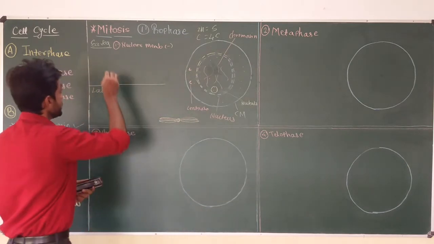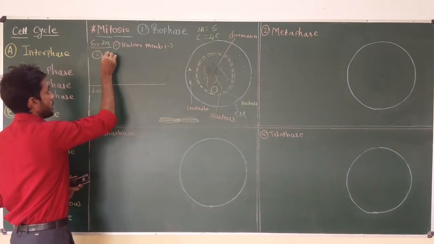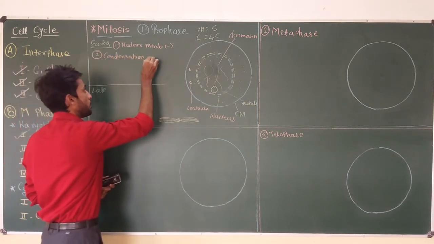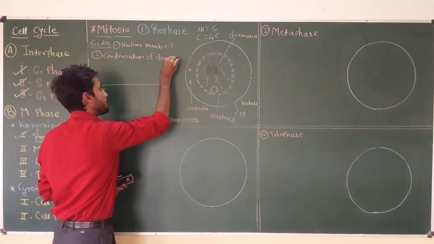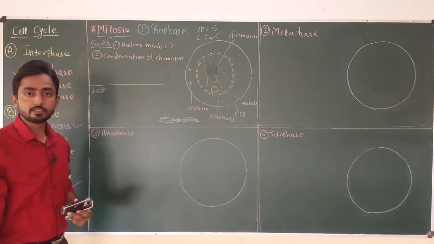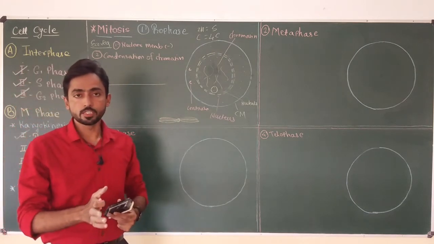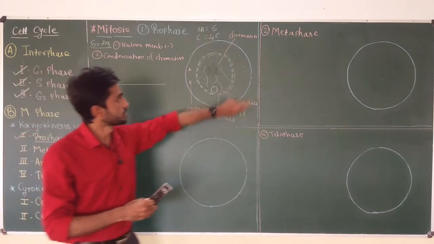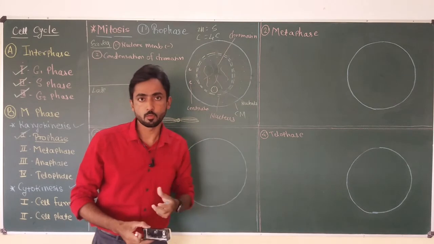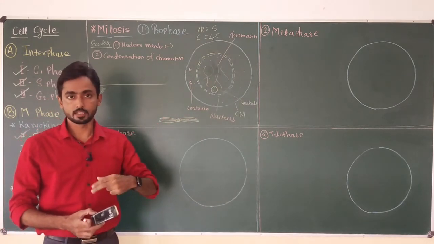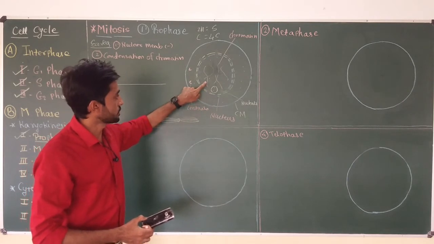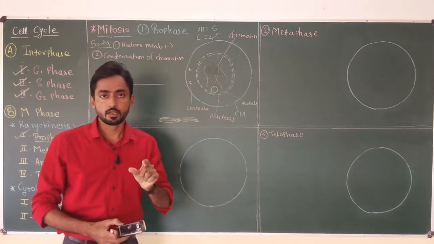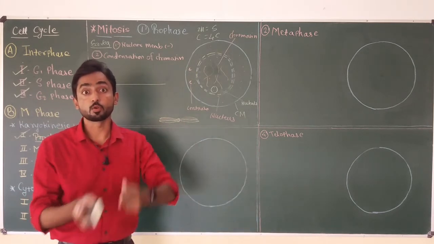So the second thing that occurs in the early prophase is condensation of chromatin. What is meant by condensation of chromatin? It is the process in which water molecules are lost from the structure of the chromatin. Due to loss of water, the condensation continues and the structure of the chromatin changes. The structure becomes thick and short. That means chromatin gets converted into chromosome.